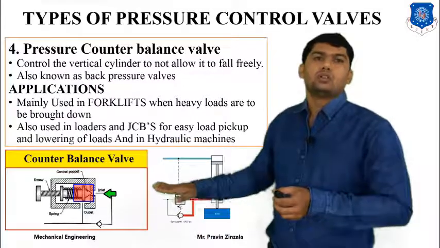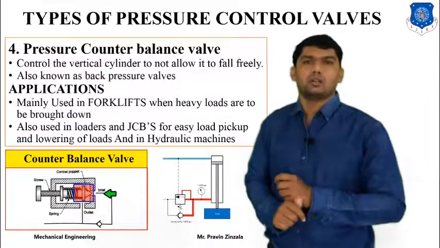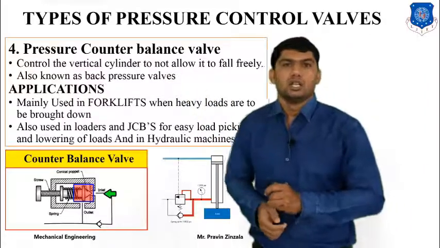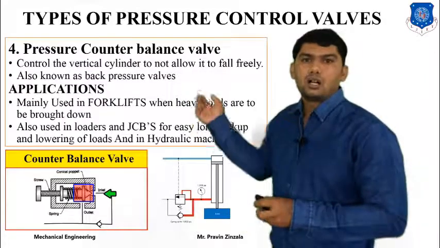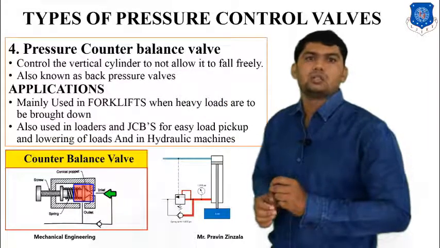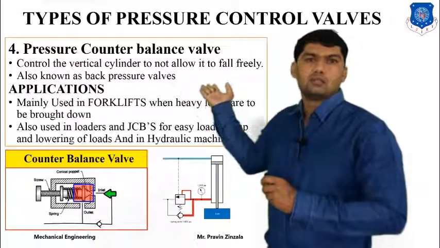So we have to reduce that type of velocity and maintain the accuracy of our performance. So that type of counterbalance valve is used. It is used to control the vertical cylinder so it does not fall freely, and it is also known as a back pressure valve.